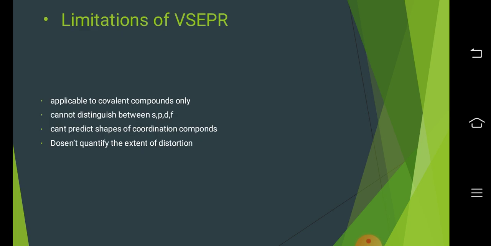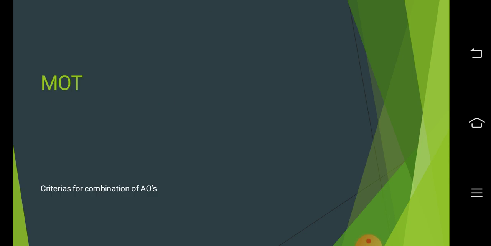Limitations of valence shell electron pair repulsion theory. It is applicable to covalent compounds only. It cannot distinguish between s, p, d, f orbitals. It can't predict shapes of coordination compounds. It does not quantify the extent of distortion seen in certain compounds. Then we move to molecular orbital theory.